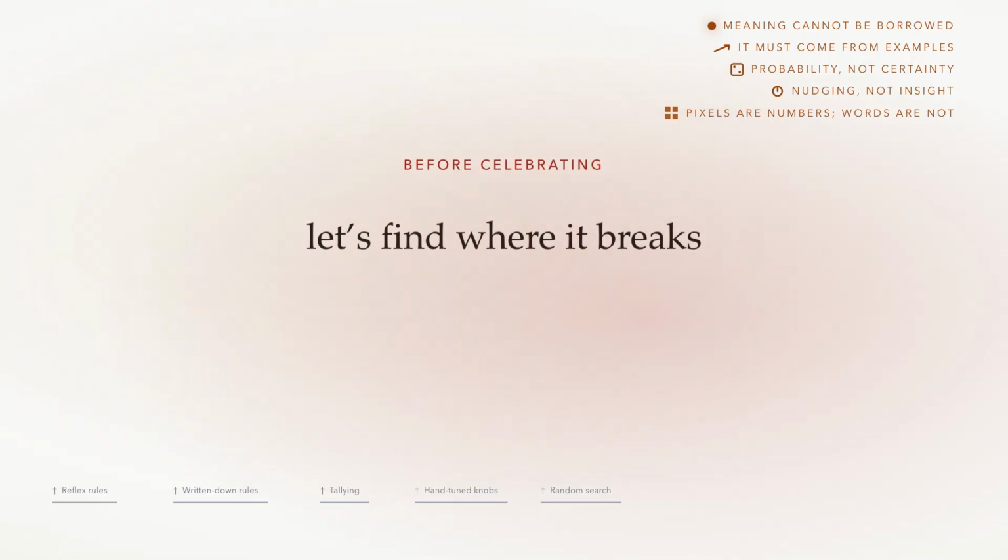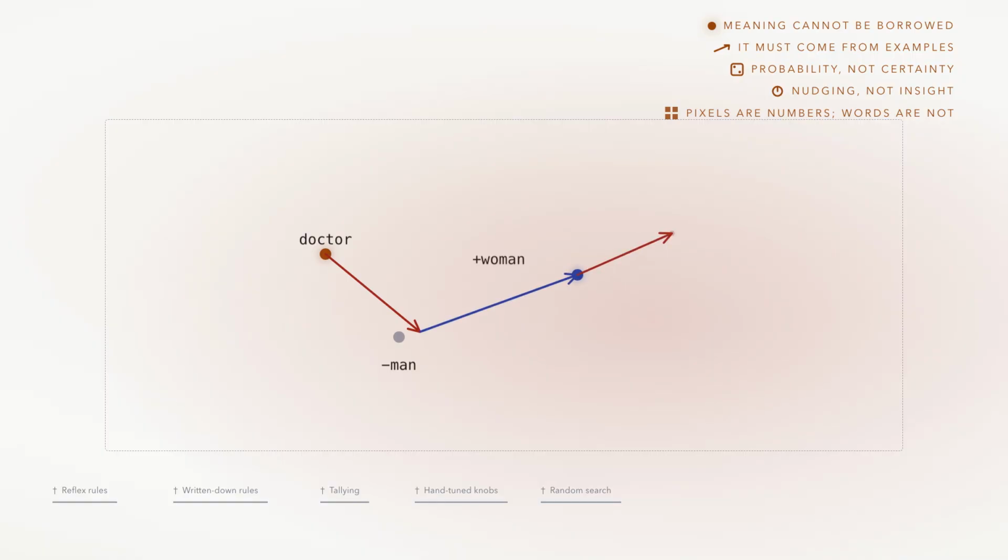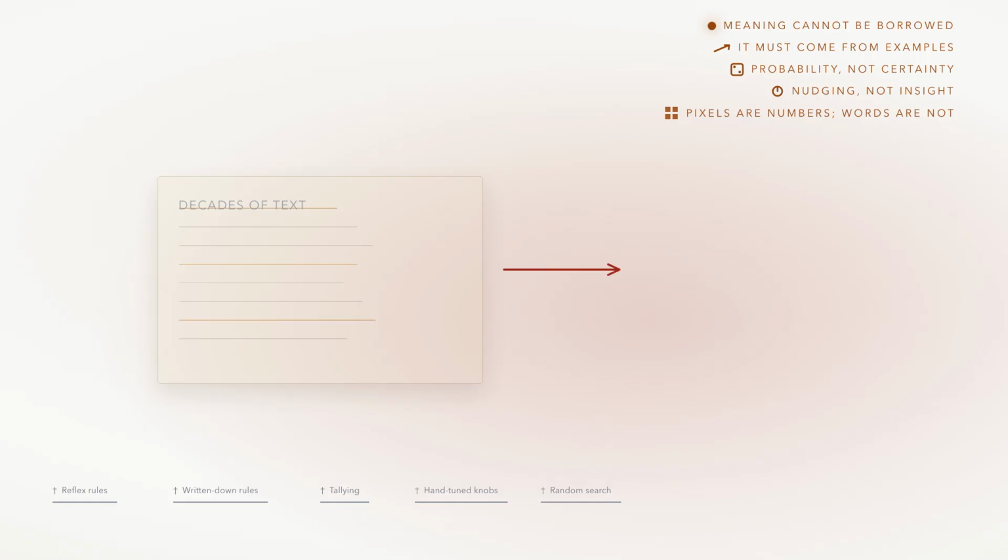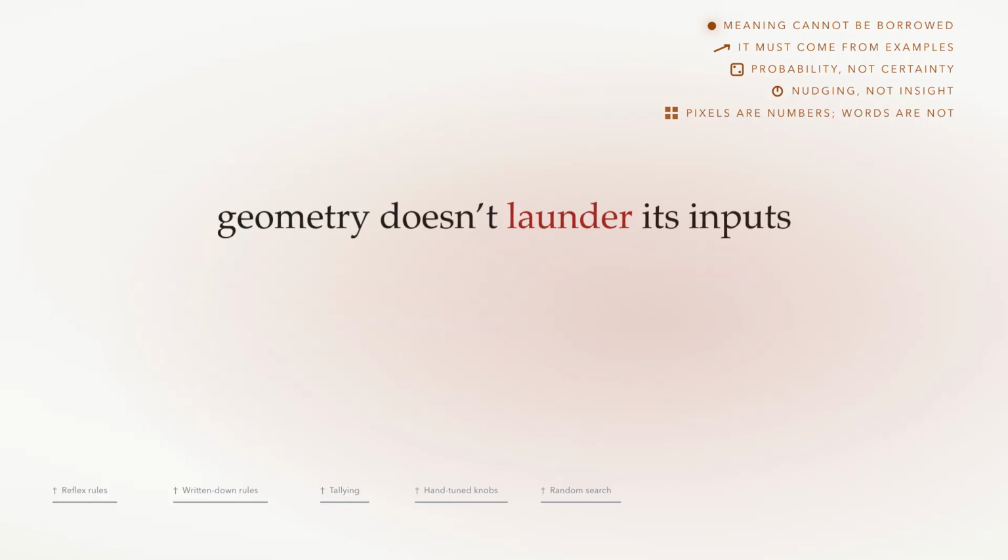Before celebrating, let's find where it breaks. Try doctor minus man plus woman on those same trained numbers, and you tend to land near nurse. The machine isn't opining about medicine. It is faithfully reporting decades of text in which doctors were he. Learn not designed means you inherit whatever the text contains, and geometry doesn't launder its inputs.